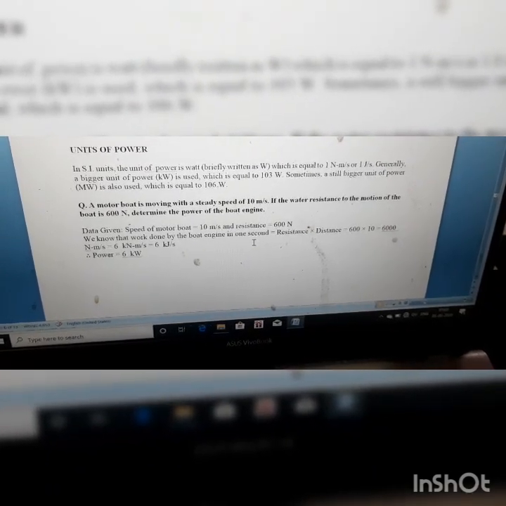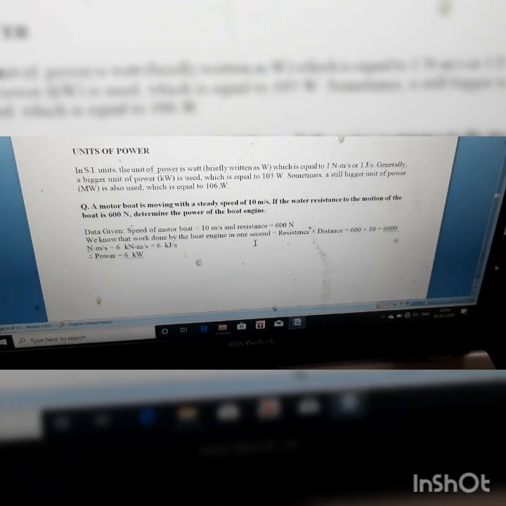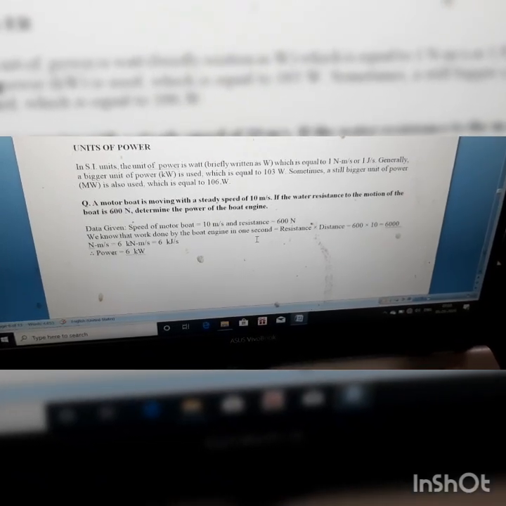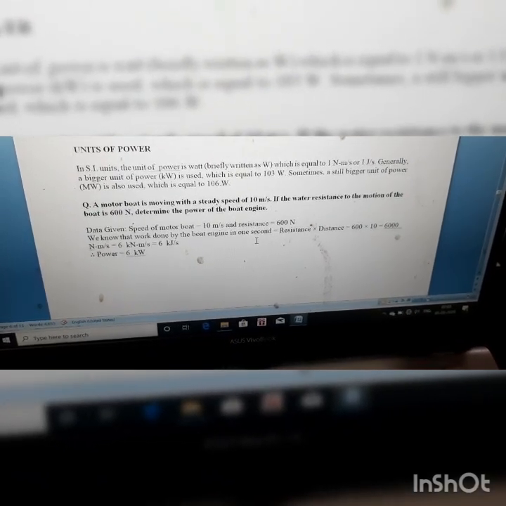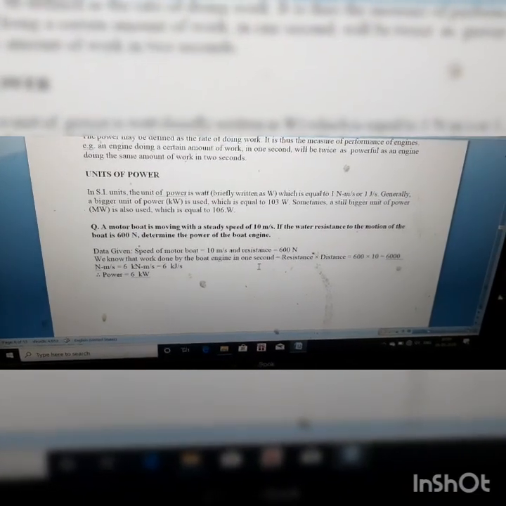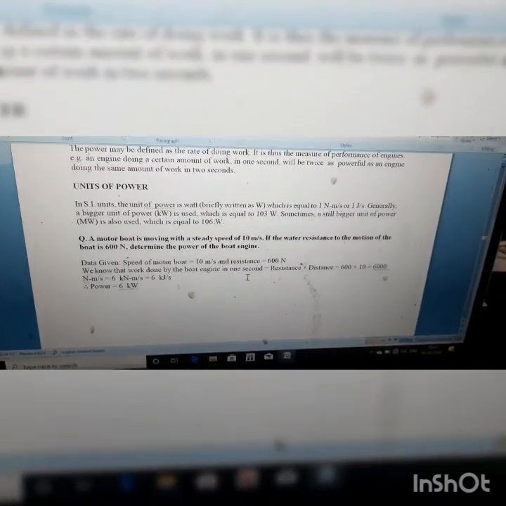So what is power? Power is work done per time, that is work done is force into distance divided by time, that implies force into velocity. So 600 into 10, that is 6000 Newton meter per second, that is 6 kilojoule per second, or 6 kilowatt. So what is the unit of power? It is Newton meter per second or joule per second, that is watt.